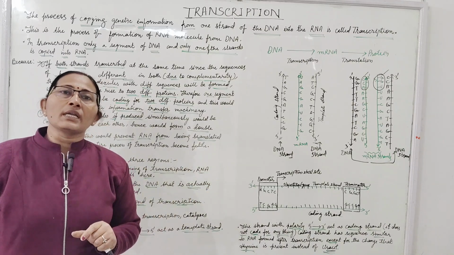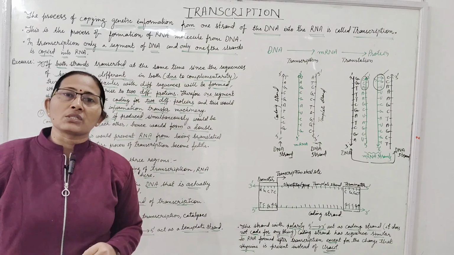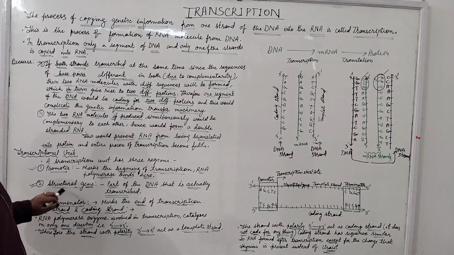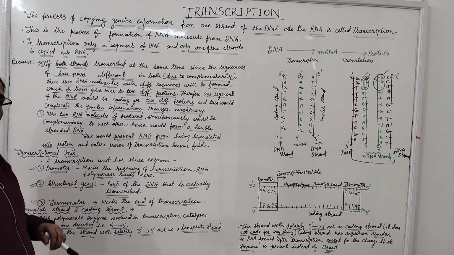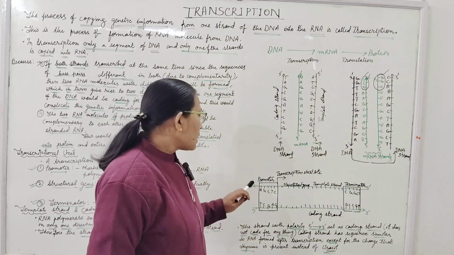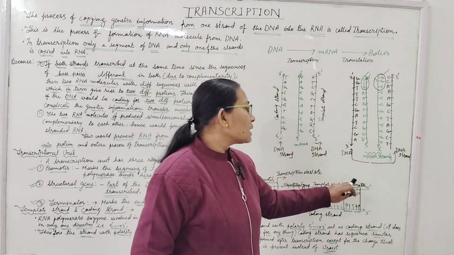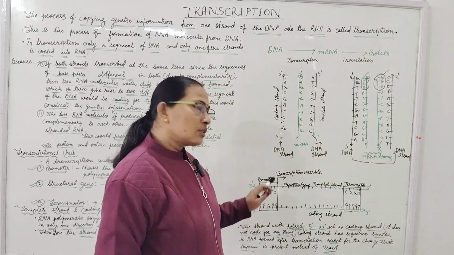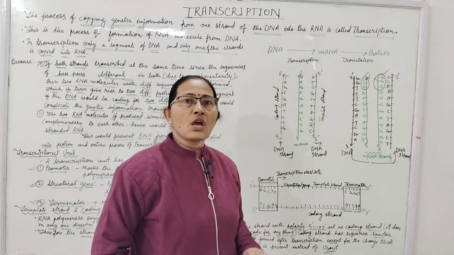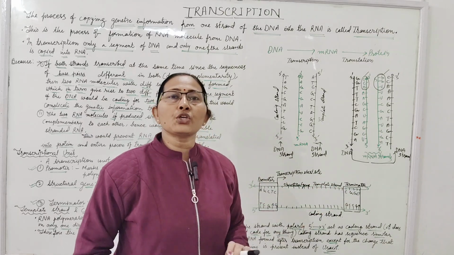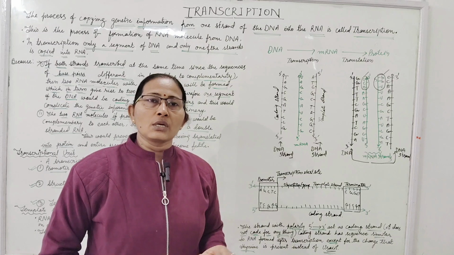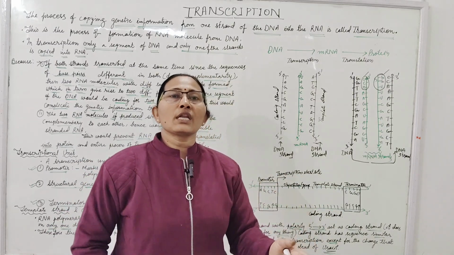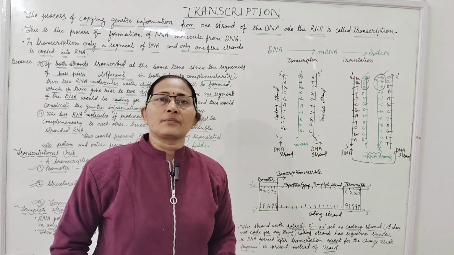That segment of the DNA contains three regions: the promoter, structural gene and terminator. If we see this diagram, these three regions form the transcriptional unit, a unit which will be transcribed from DNA into RNA.